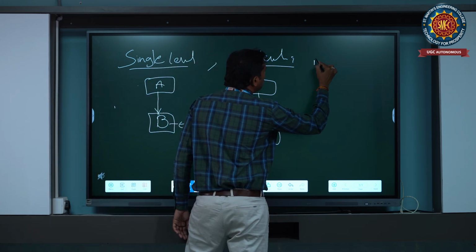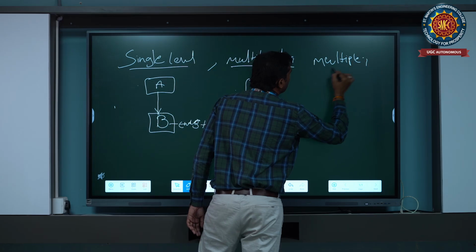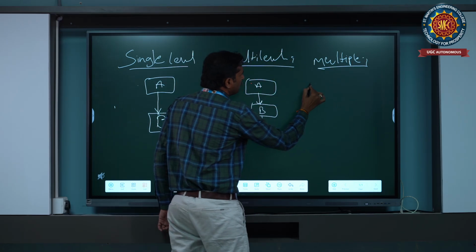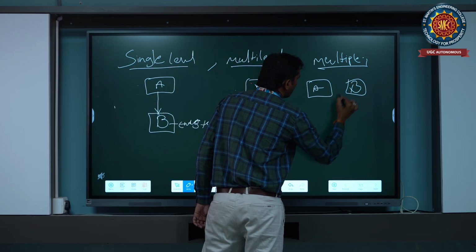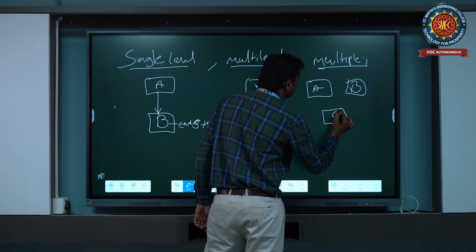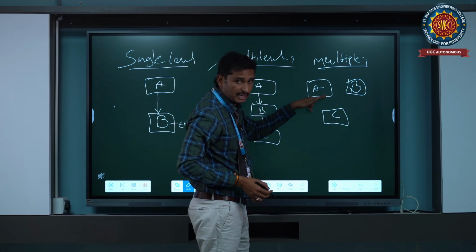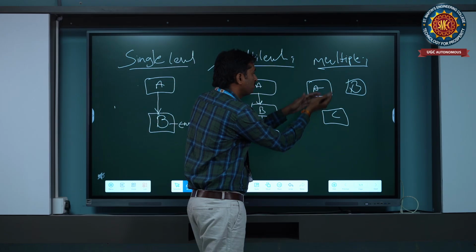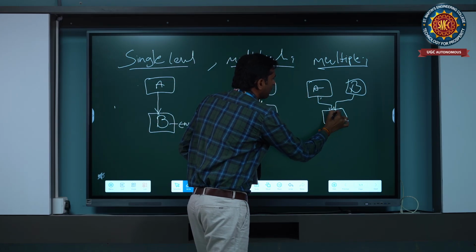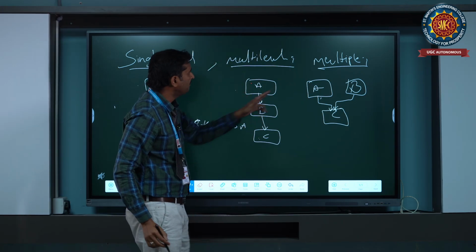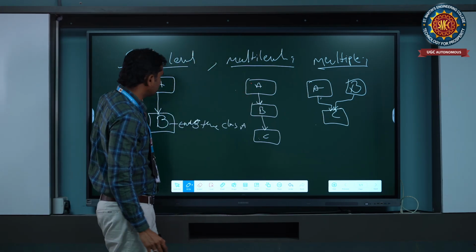Multiple inheritance means we have class A, class B and class C. For example, class C extends class A properties as well as class B properties. This is multiple, this is multi-level, and this is single level inheritance.